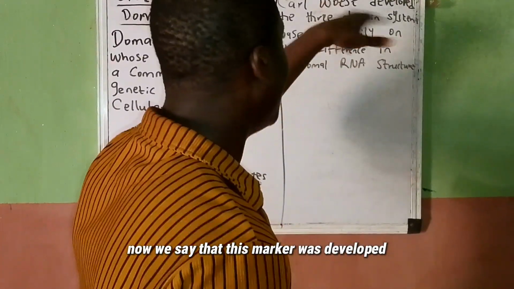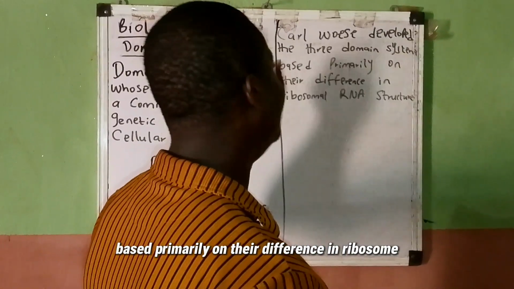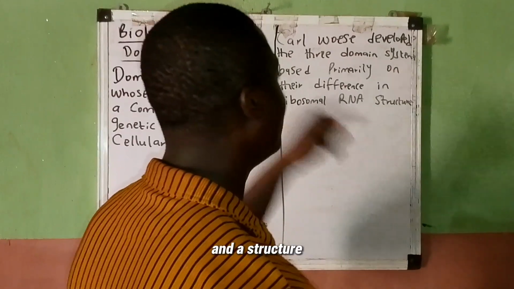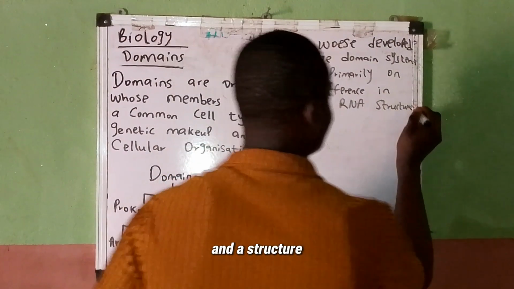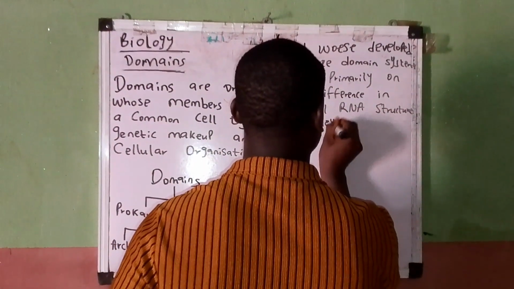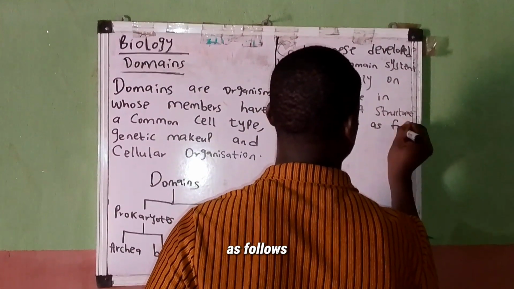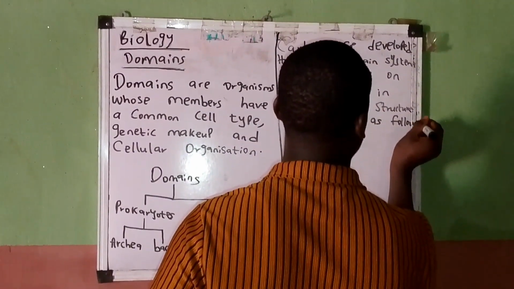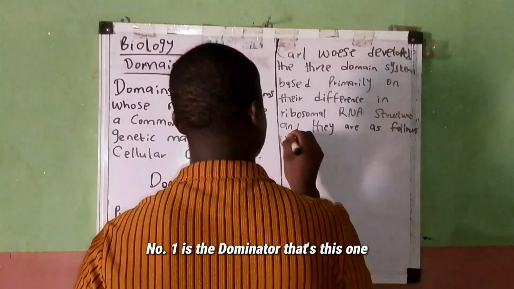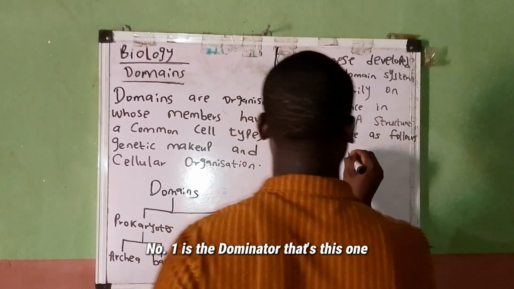Now, we said that this man developed the three-domain system based primarily on their difference in ribosomal RNA structure. And they are as follows. Number one is the domain archaea. That's this one.